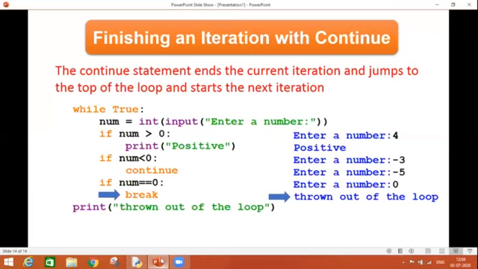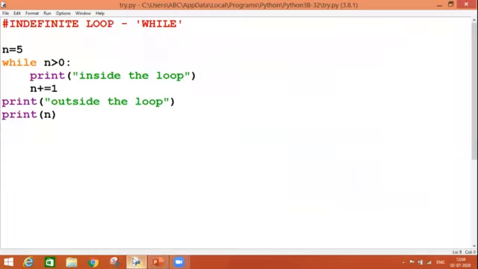So this is all about continue and break. The only difference is that break throws you out from the loop and continue takes you back to the condition for the next iteration. Sometimes it's a little hard to verify that these things are perfect. Sometimes it's a little tricky to make sure that the loop will terminate. So let's understand this with the help of a coding example.